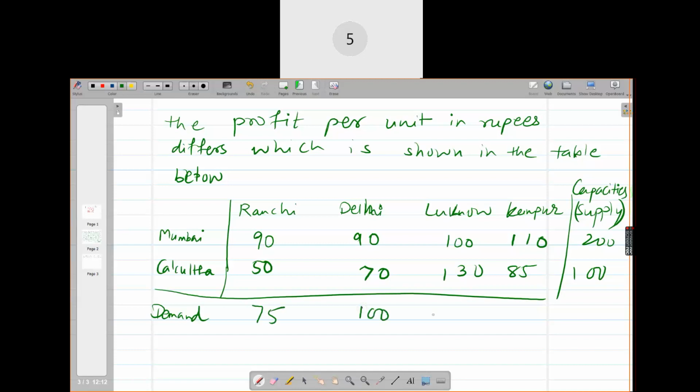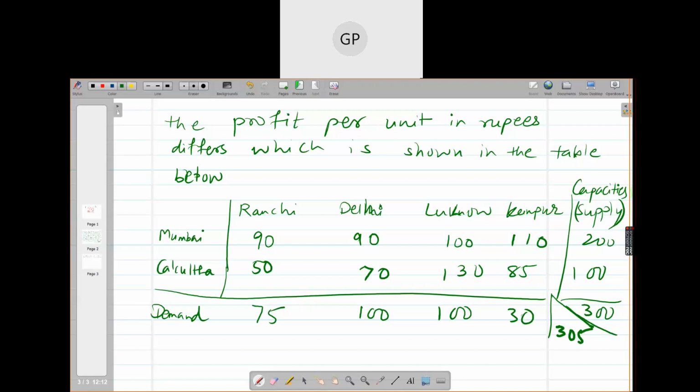75, 100, 130. Yes. So you have to check whether the total capacity is equal to total demand. This is 300 and this is 305. So there are two cases which we are going to cover in one problem. Which two cases? This TP is unbalanced. Demand is greater than capacity.